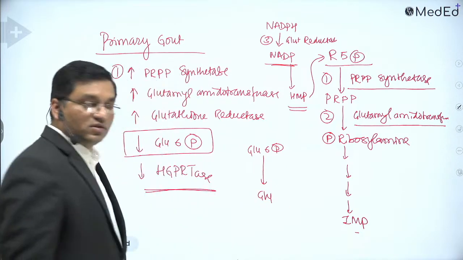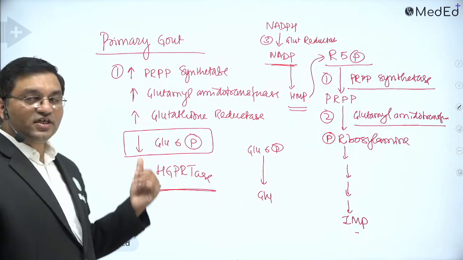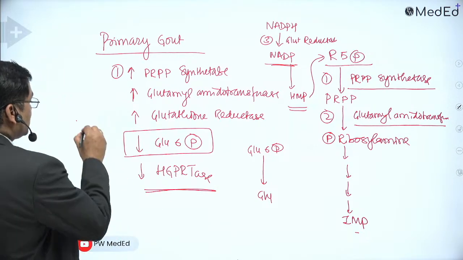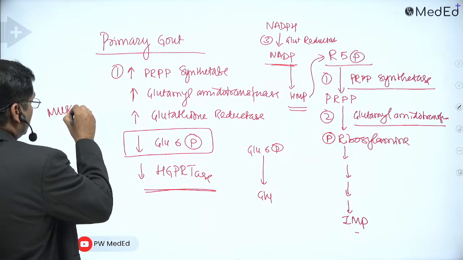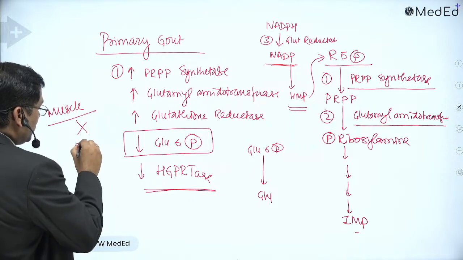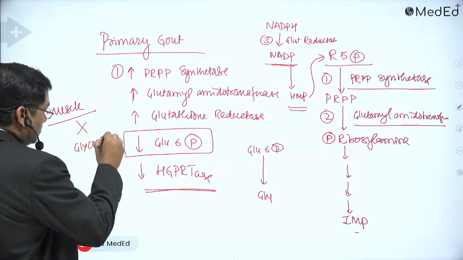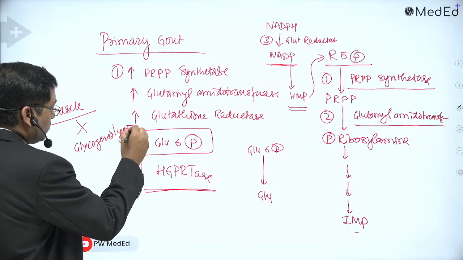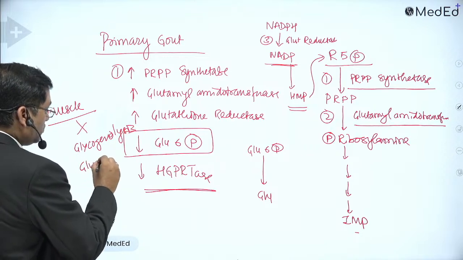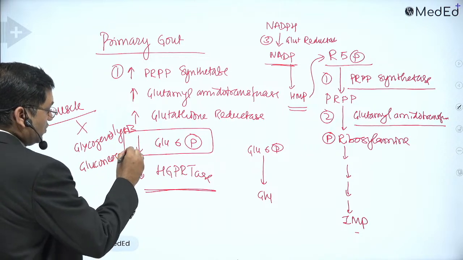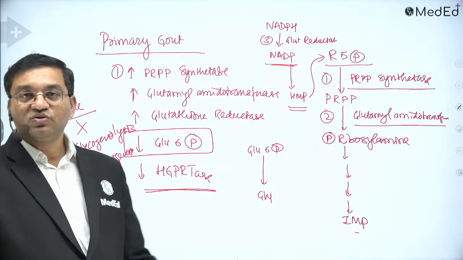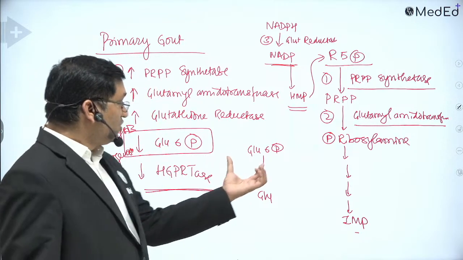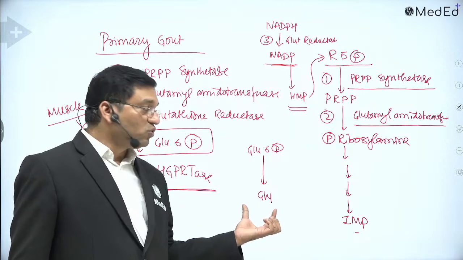What are the MCQs related to glucose 6-phosphatase? It is absent in muscle. It is the enzyme of both glycogenolysis and gluconeogenesis, converting glucose 6-phosphate into glucose.